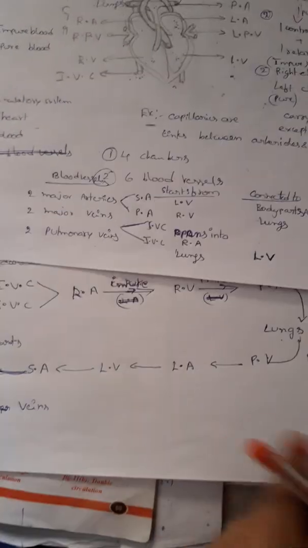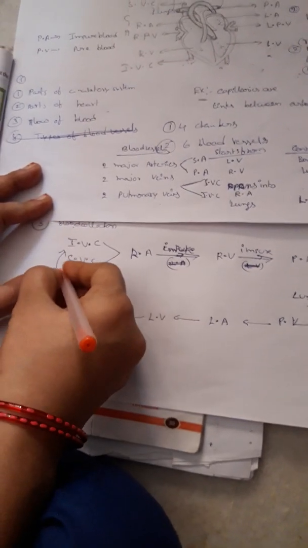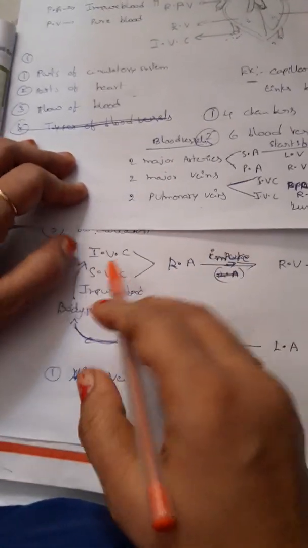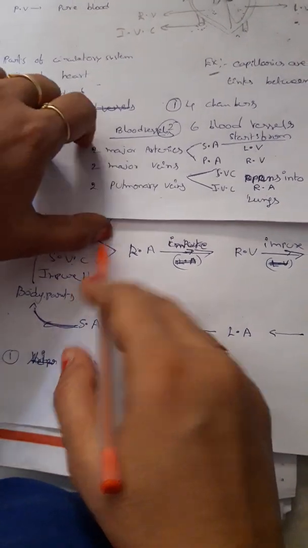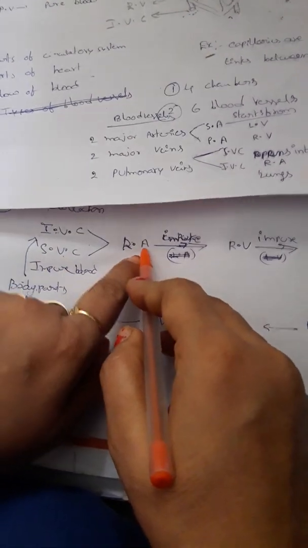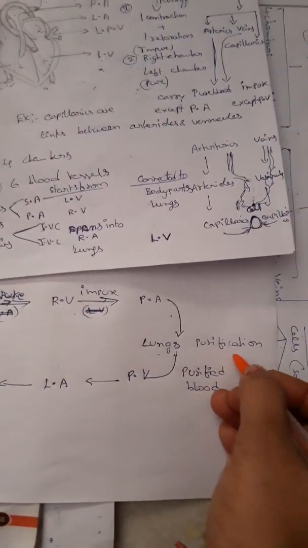I will show the flow chart once, to see how the blood flows. From the body parts, the impure blood is collected by the inferior vena cava and superior vena cava to the right auricle. From the right auricle to the right ventricle to the pulmonary artery for purification.